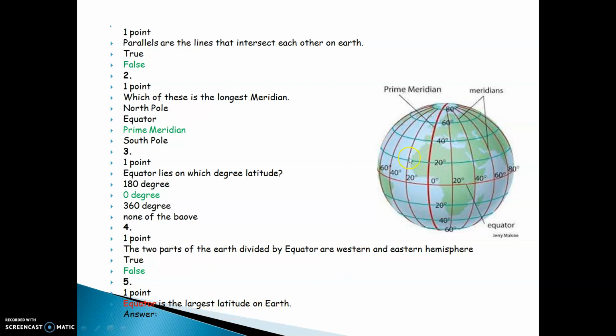And the fifth one, dash is the largest latitude on the Earth. You realize all the green lines are called the latitudes. Example, the sleeping lines. In that, this is the equator which is one of the largest latitudes on the Earth and therefore the answer is equator. Let us move on to our lesson and we will learn now the next part of our lesson and that is Graticule.